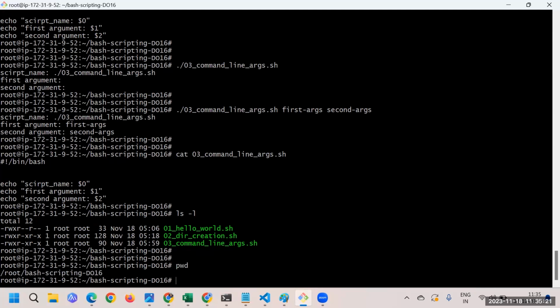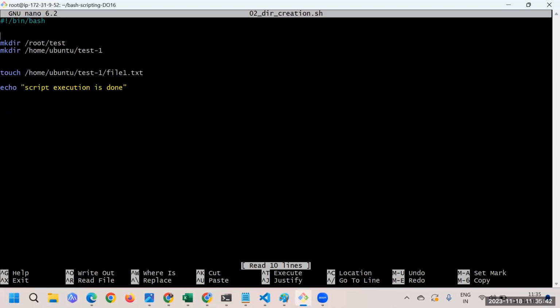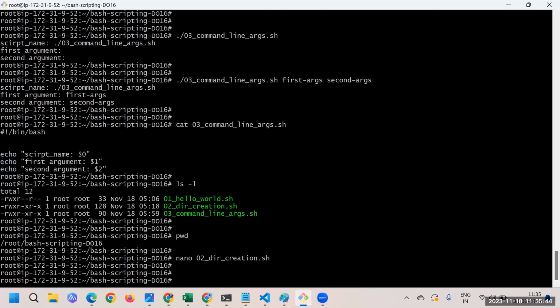So at which path am I at this moment? I'm at /root/bash scripting, this is the path I'm at. What I'll do is create a fourth one. So here I'll say nano 04 command output .sh. That's something we are interested in, and then I'll just copy this particular path.